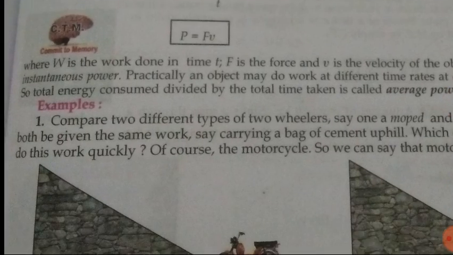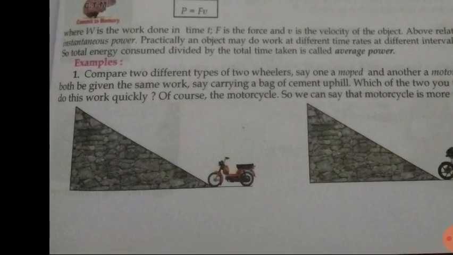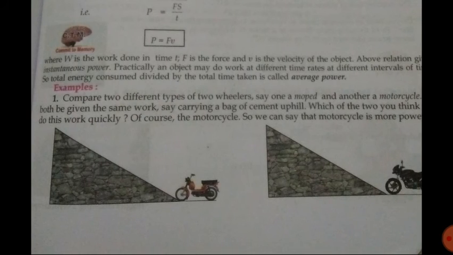Then here two bikes are there. They both have to travel the same distance. Suppose they both have to carry a bag of cement uphill. So they both are doing the same work. The bag of cement has the same weight. They will travel the same distance, that means they will do the same amount of work, but the time they will take to do that work will be different for the different vehicle.